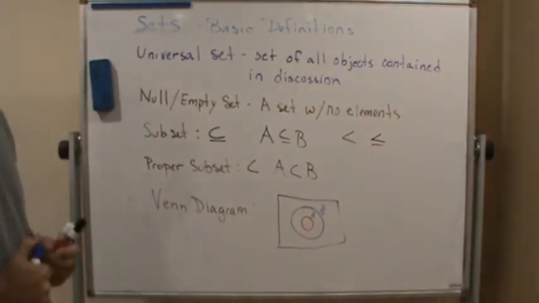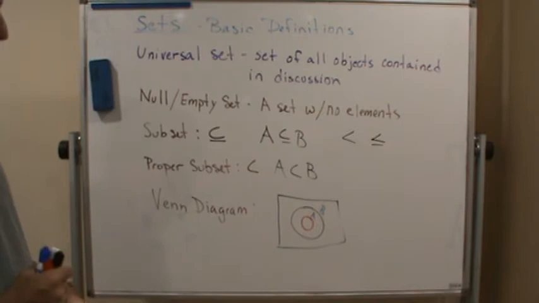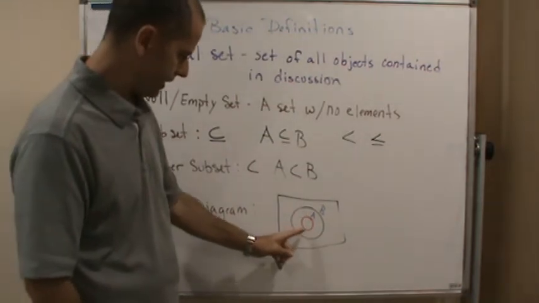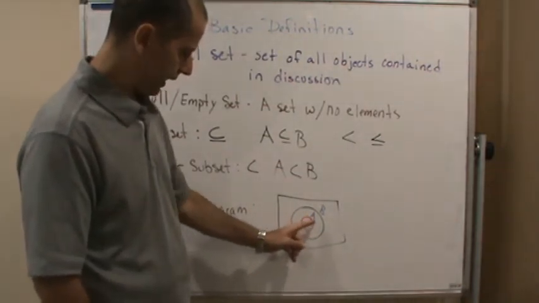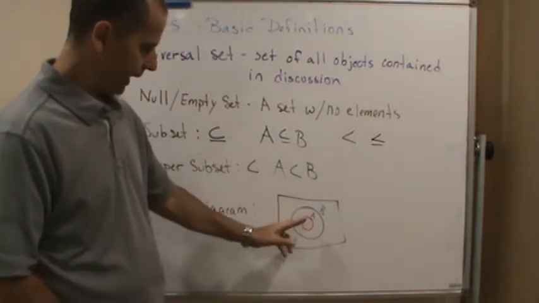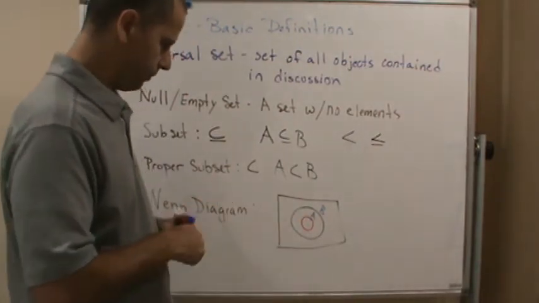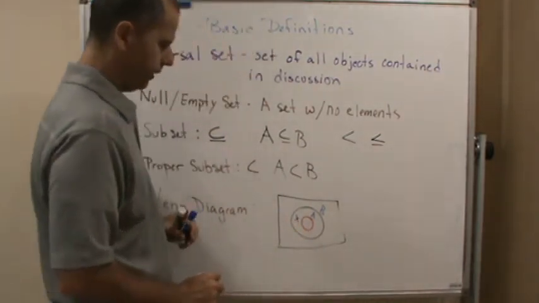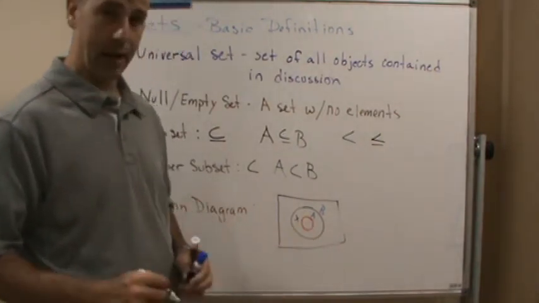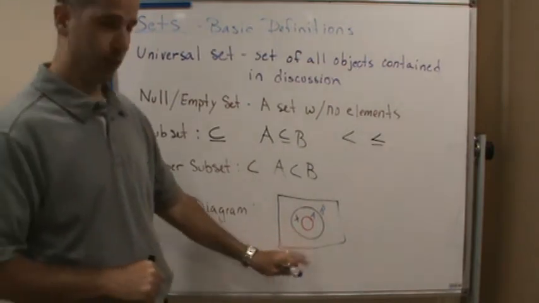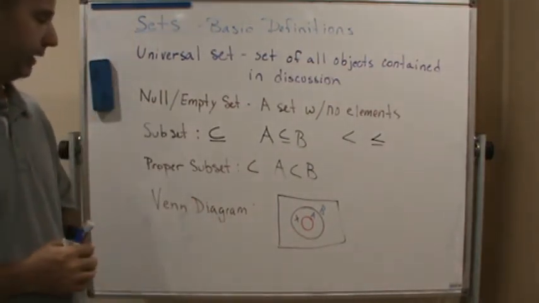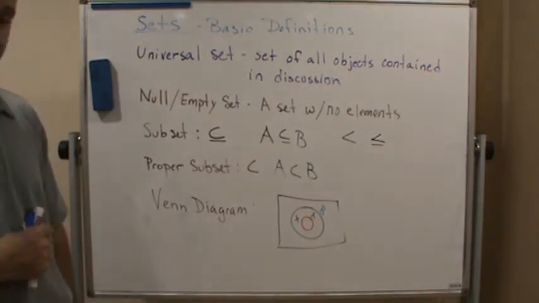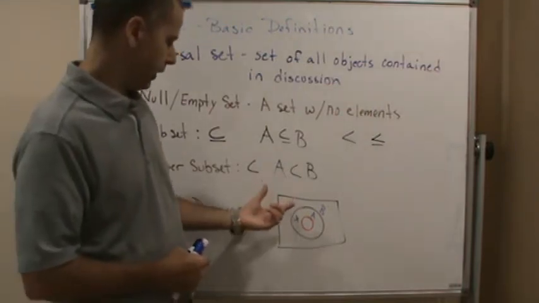The inner circle represents the set A, and the outer circle represents the set of all objects contained in B. This would be a proper subset because you can see that everything in A is contained inside B, but A is not equal to B, which means there are objects out here that are inside B but outside A. So this is how we show visually, using a Venn diagram, that A is a proper subset of B, because we're not allowing for it to be equal.